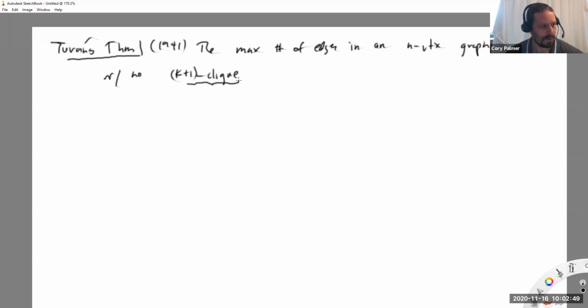Remember, this means a k plus 1 clique is a subgraph, the complete graph K_{k+1}. So the k plus 1 vertex complete graph is what a k plus 1 clique is. It's just a different notation. Is at most the following quantity: 1 minus 1 over k times n squared over 2.